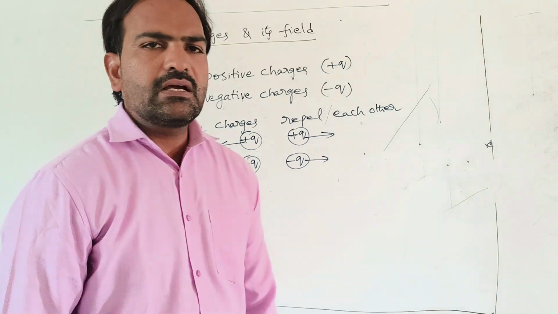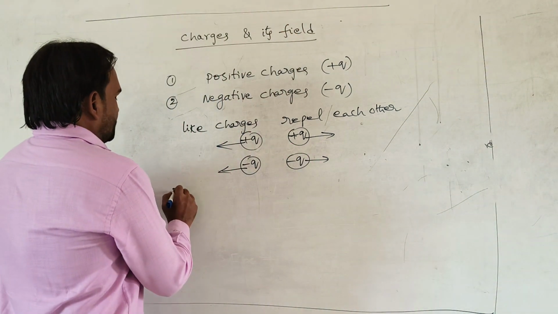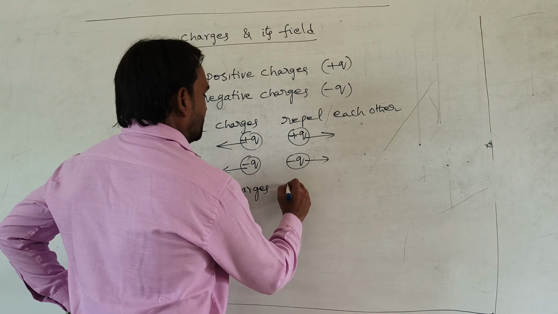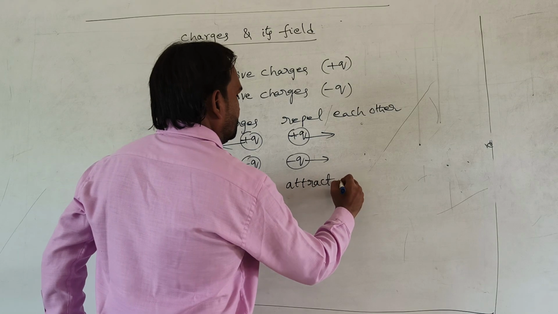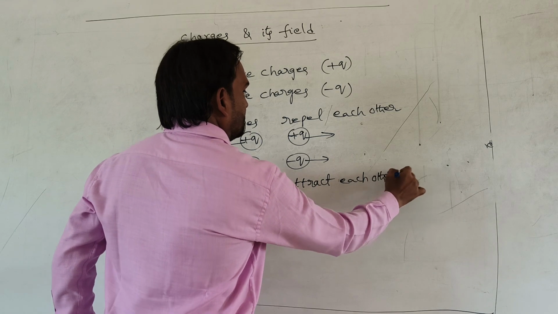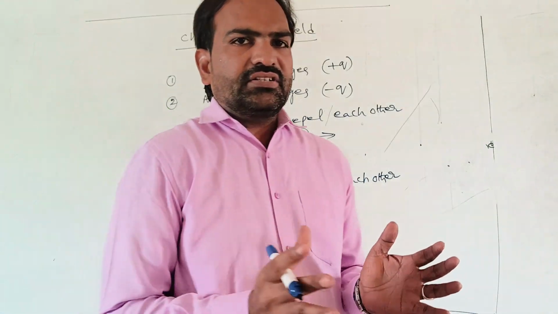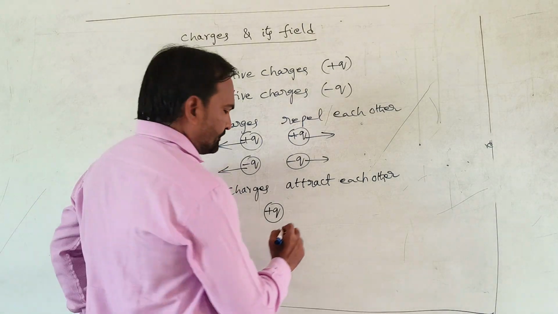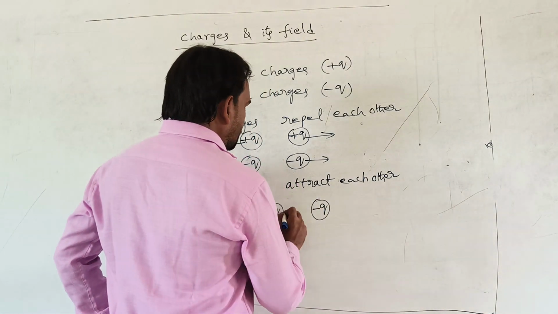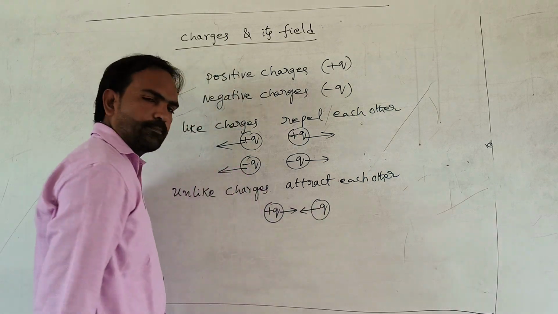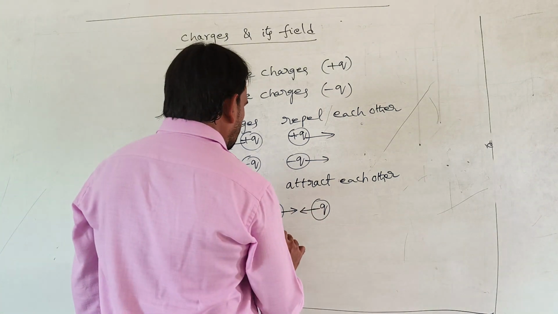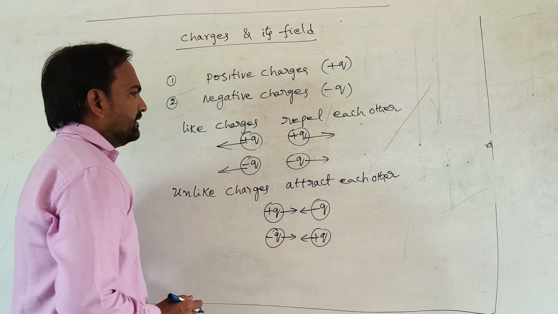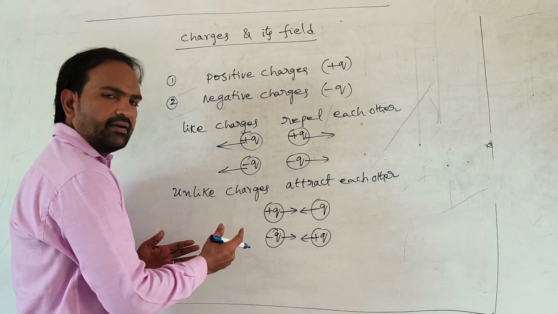Okay, students. And unlike charges attract each other. Positive charge and negative charge attract each other. Likewise, negative charge and positive charge attract each other. That is why like charges repel and unlike charges attract.